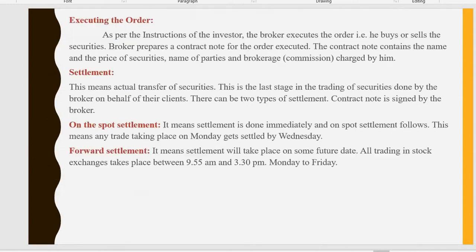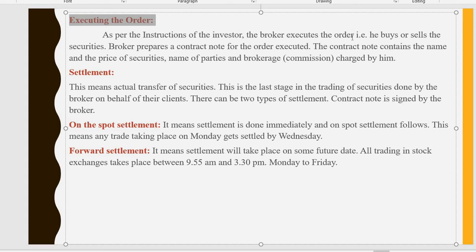Next process, after placing the order, is to execute the order. As per the instruction of an investor, the broker executes the order. As I said in the earlier step, if you want to purchase XYZ Company's 5,000 shares, you need to place an order.